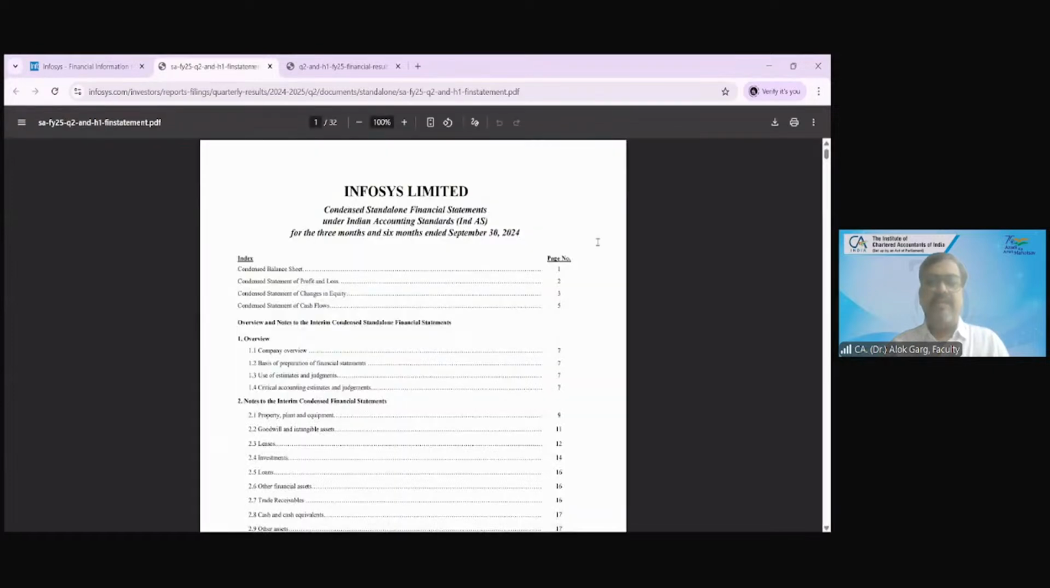Whether financial statements are visible now? Yes, sir. It is 32 pages. It is a 32-page financial statement. Okay, and can you read this?